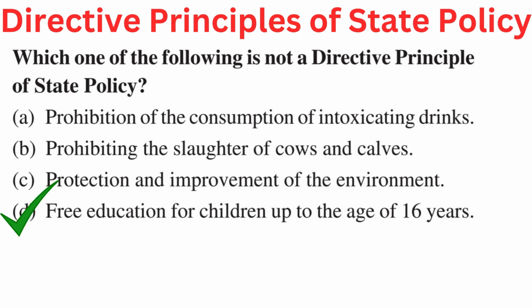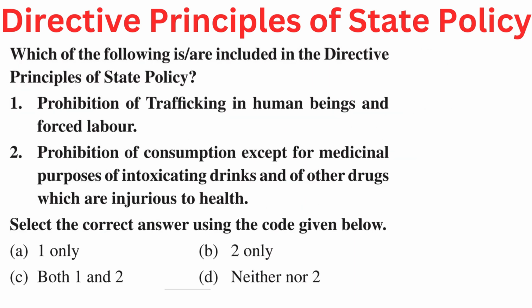Right answer is D. Free education for children up to the age of 16 years. Your question is, which of the following is or are included in the directive principles of state policy? 1. Prohibition of trafficking in human beings and forced labor. 2. Prohibition of consumption except for medicinal purposes of intoxicating drinks and of other drugs which are injurious to health. Select the correct answer using the code given below. Your options are A. 1 only, B. 2 only, C. Both 1 and 2, or D. Neither 1 nor 2.